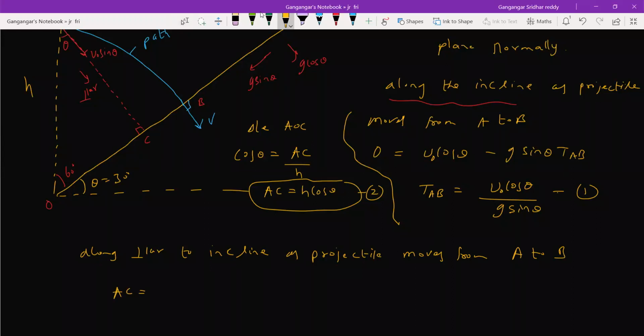You can write it as initial velocity u naught sin theta times time of flight. Now look at g cos theta, how it will act. It will act against u naught sin theta, so minus g cos theta t square by 2. Substitute the value of TAB. Put 2 and 1 in equation 3, then we'll get the required answer for u naught.